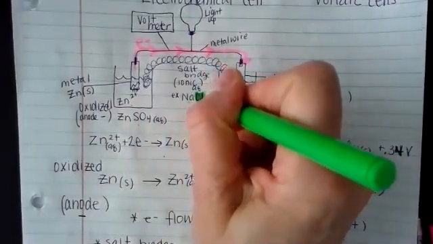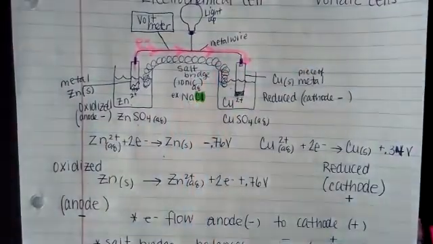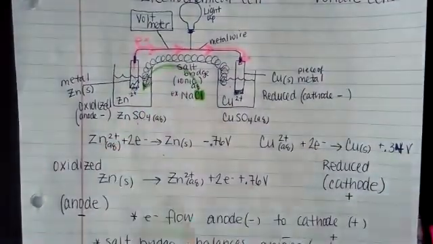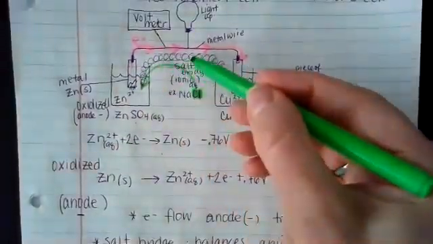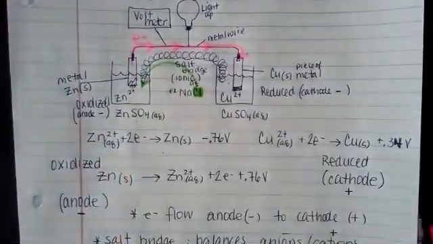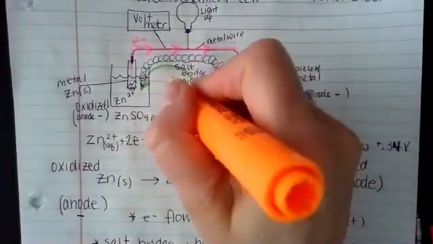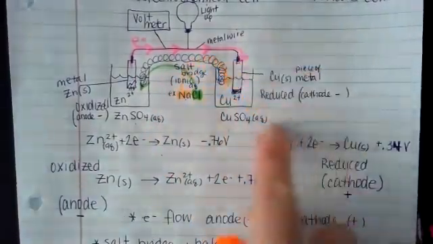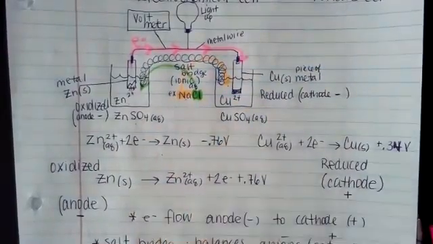The negative side of the salt bridge is going to go to the negative side of the solution. So in that solution that we have of NaCl, the Cl side is going to go into here, while the positive portion is going to go into the positive side.